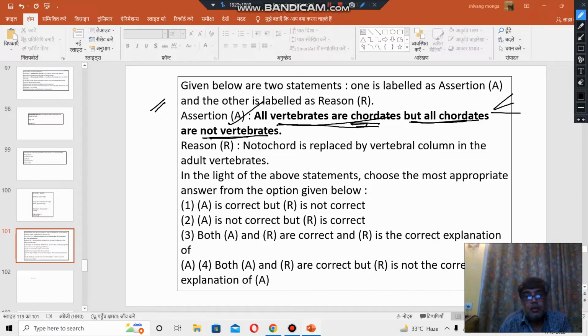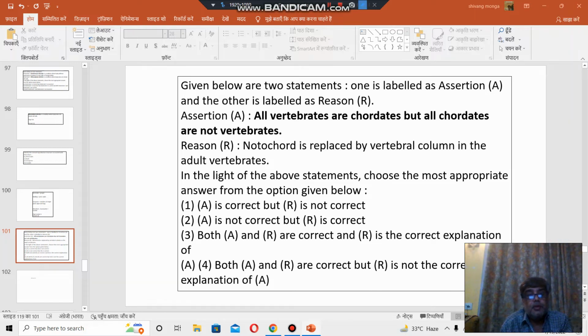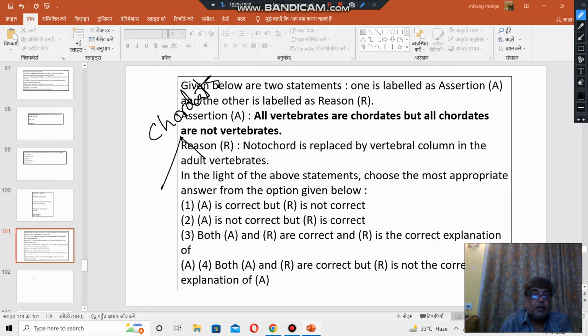Those vertebrates whose notochord is replaced by the vertebral column are called vertebrates. So all chordates are not vertebrates. Chordata is divided into Urochordata, Cephalochordata, Vertebrata. So we can say that all vertebrates are chordates. That is absolutely correct, but all chordates are not vertebrates because some are Urochordates, some are Cephalochordates, and the rest of them are vertebrates. So this is the correct statement.